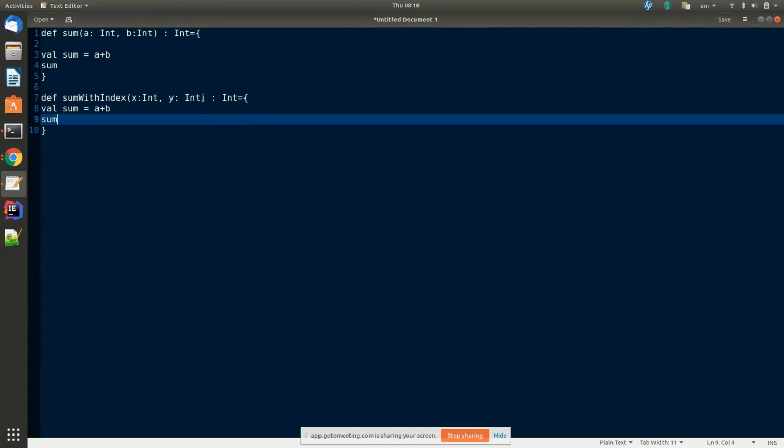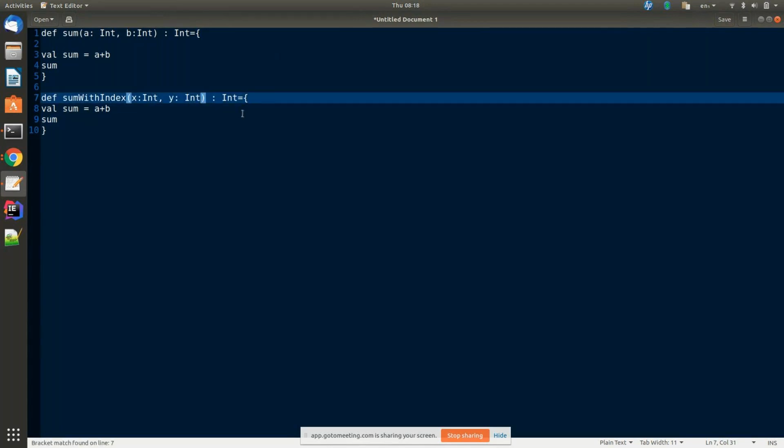Whatever sum you define here depends totally on which transformation you are going to send this method to. Even in the first method, keep only one parameter.